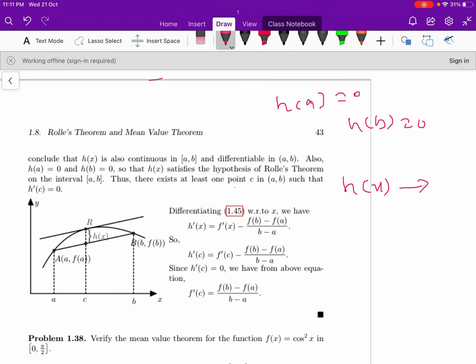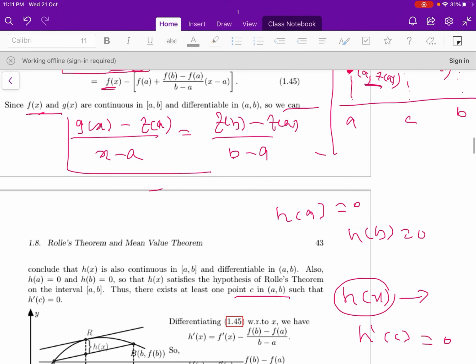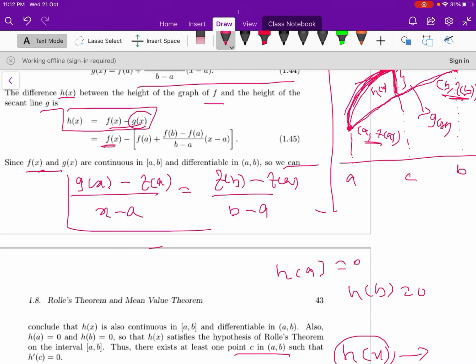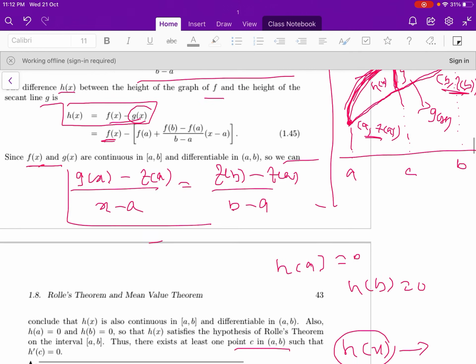Therefore there exists at least one c in the open interval (a, b) such that h'(c) is equal to 0. To prove the mean value theorem, we are using Rolle's theorem for the function h(x). Now differentiating the function h(x) here, equation 1.45.